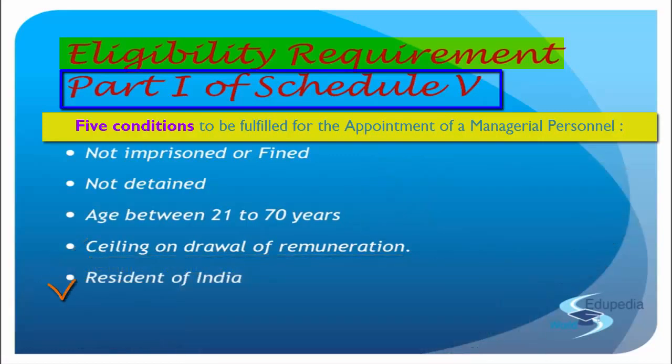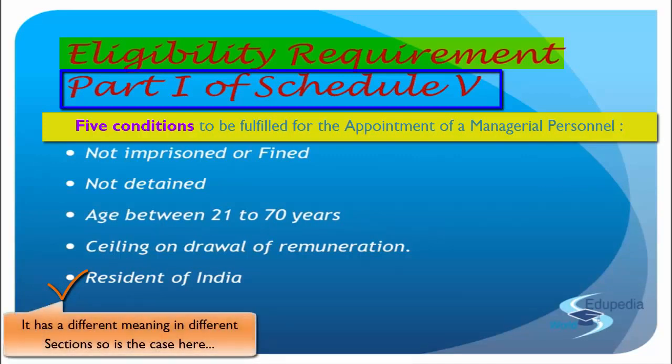The last part is that the person is supposed to be a resident in India. When I say he must be a resident in India, what is resident in India for this purpose? Being a resident has different meanings. You have been studying your income tax also, your direct and indirect taxes. So residents have different meanings in different sections. Over here also, when we talk about being a resident in India as per Schedule 5, the meaning changes.